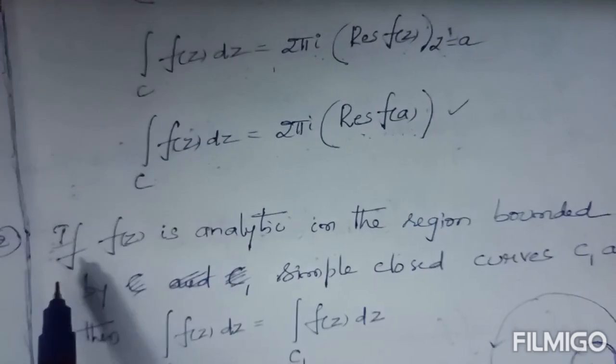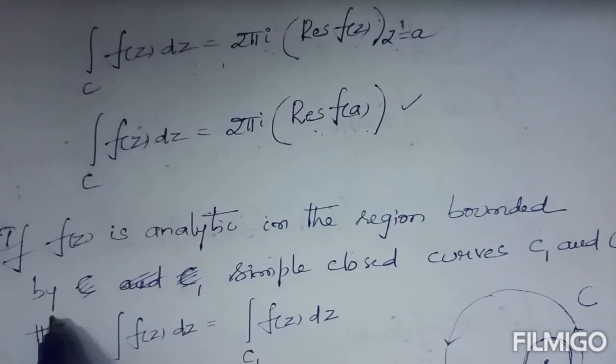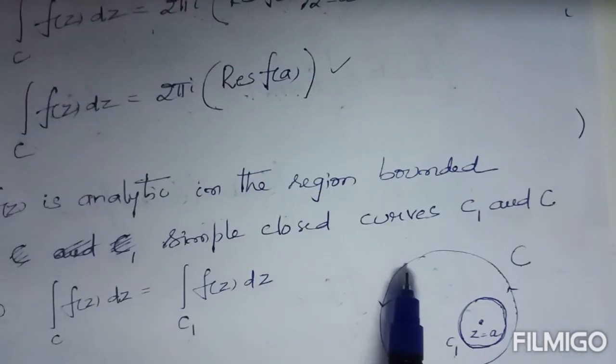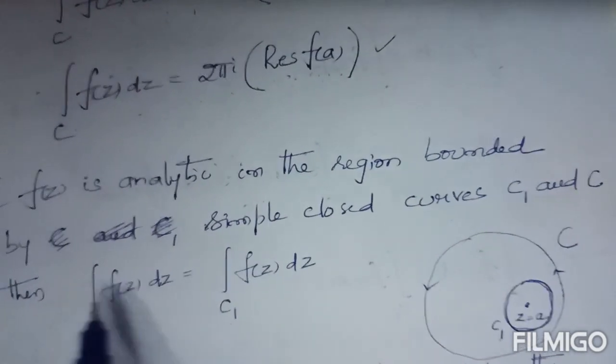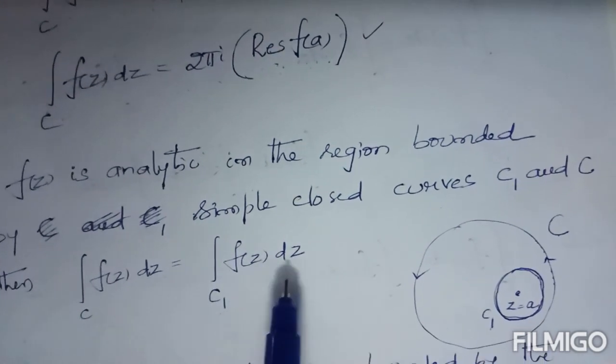Next, the second point: f of z is analytic in the region bounded by the simple closed curves C1 and C. Then the integral over C of f of z dz equals the integral over C1 of f of z dz.